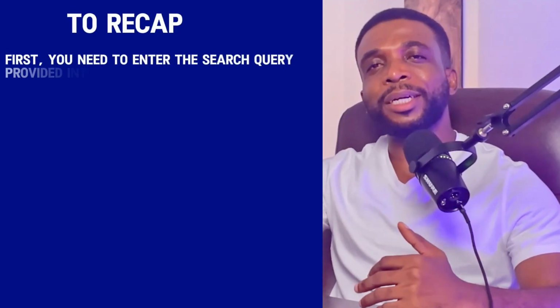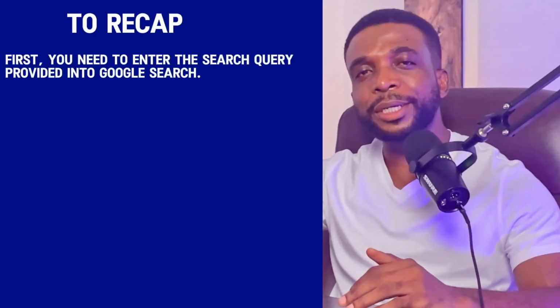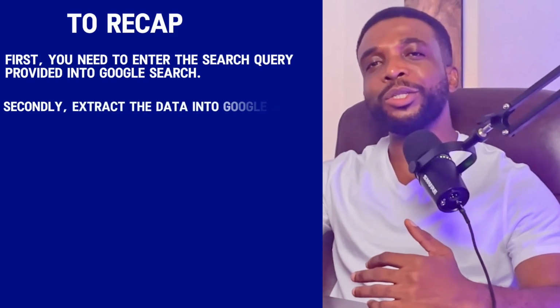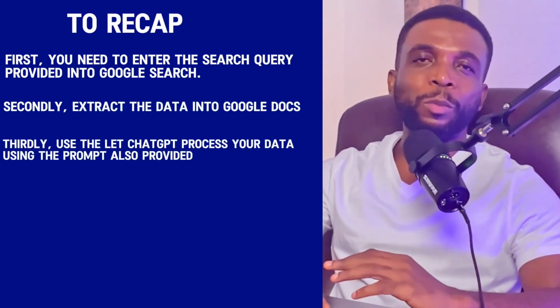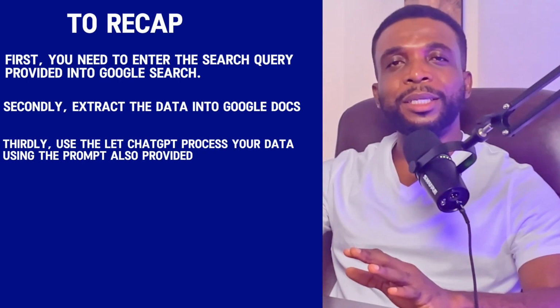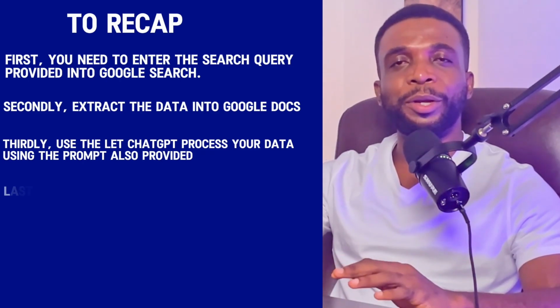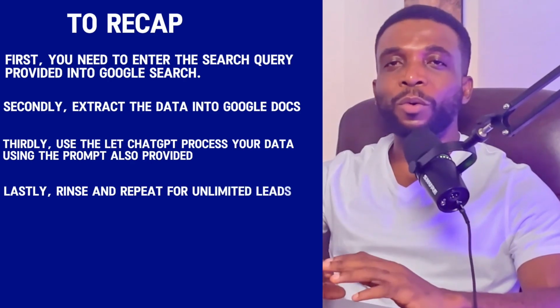All right, guys, that was a step-by-step guide on how to get free unlimited leads using ChatGPT and Google Search. To recap, first, you need to enter the search query provided into Google Search. Secondly, extract data into Google Docs. Thirdly, use ChatGPT to process data with the prompt we provided. And all the prompts and search are provided in the description of this video. Lastly, rinse and repeat for unlimited leads.